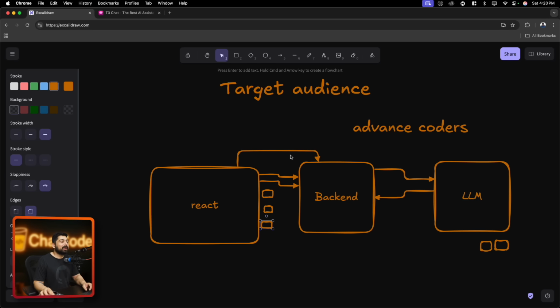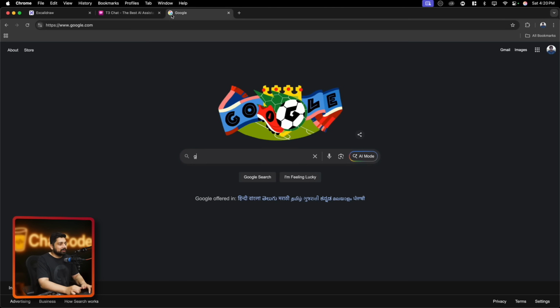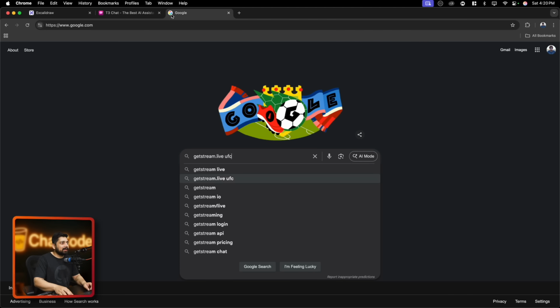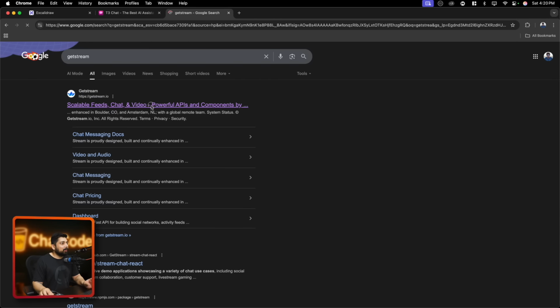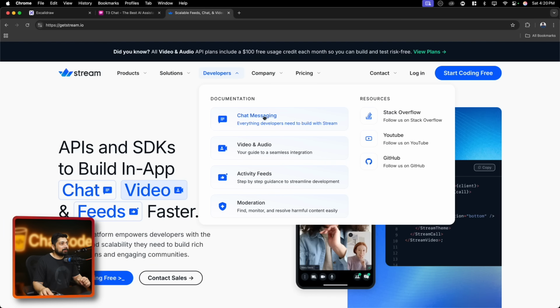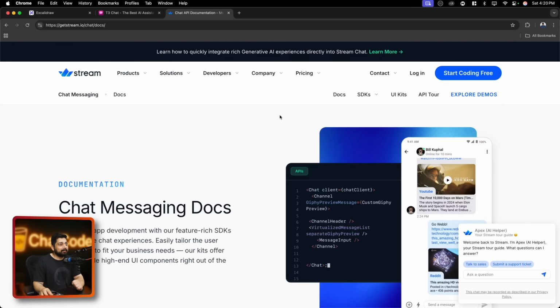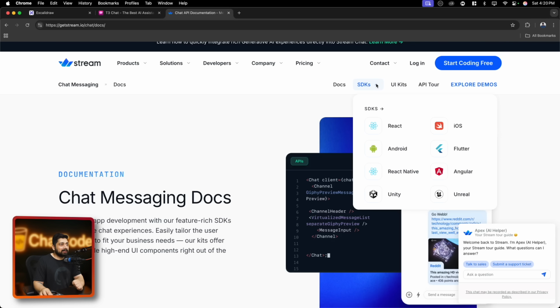Let me walk you through how complex things are with a real world scenario. There's a platform that we'll be using, Getstream. But where I want to bring your attention is the documentation. If I go into the developer docs, just look at the chat system, no video, no audio, no activity feed. This is how real world applications are being designed. Let's look at the SDKs.